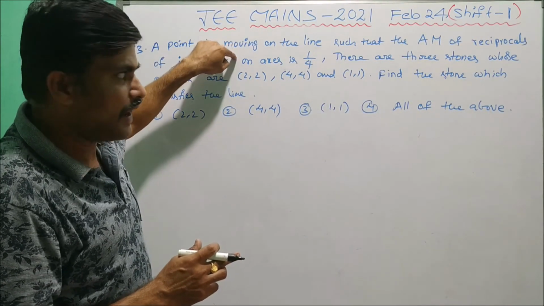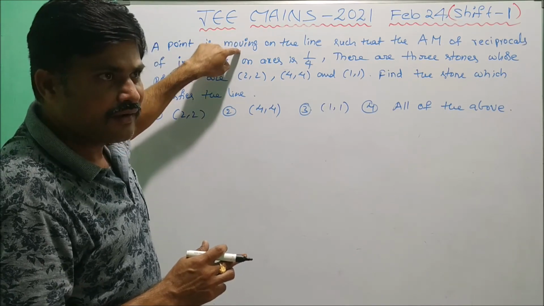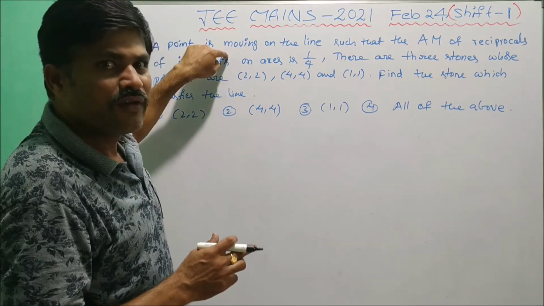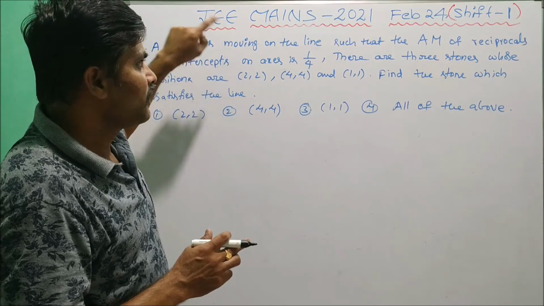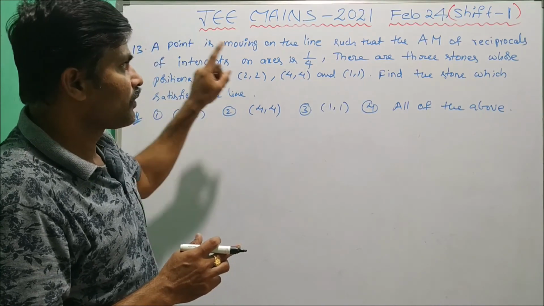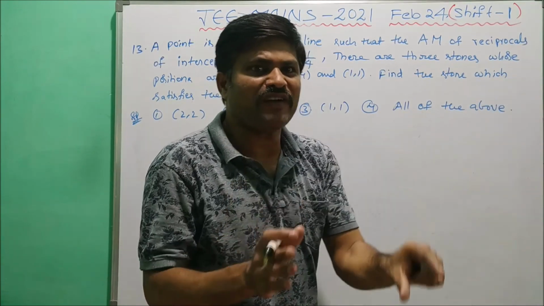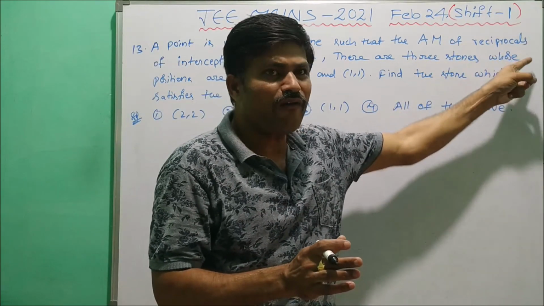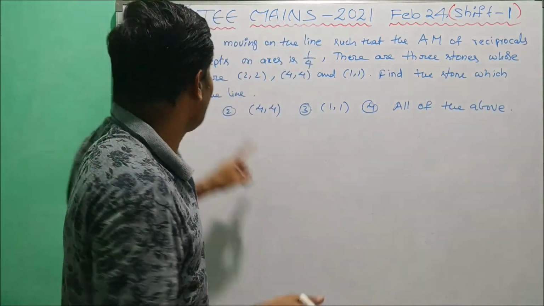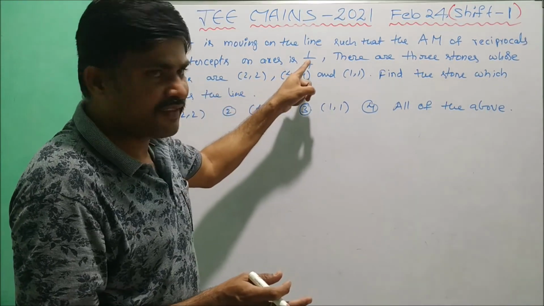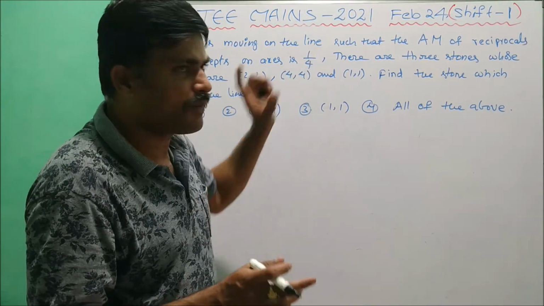First of all we find the intercepts of the line. The arithmetic mean of reciprocals of intercepts on both axes equals 1 by 4.